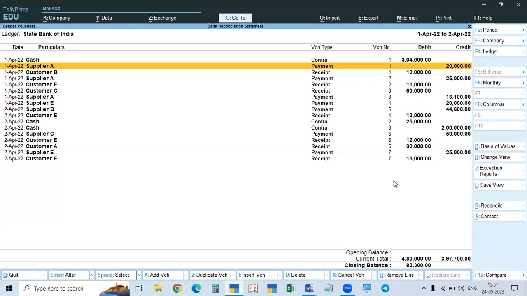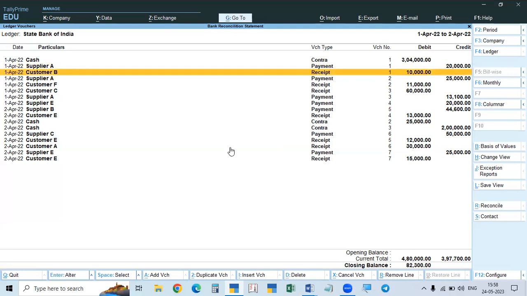The statement is called the bank reconciliation statement, because we are reconciling the balance in our books and the balance in the bank's books. So we are making a reconciliation. That's why this is called the bank reconciliation statement. How to make that, and what are the uses of the bank reconciliation statement?